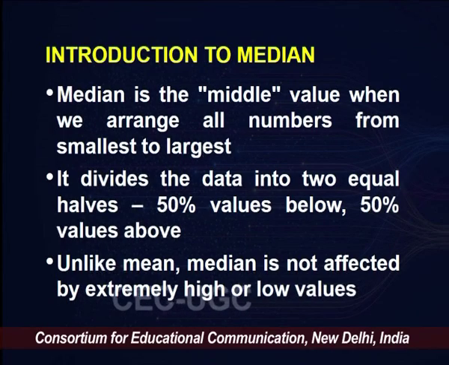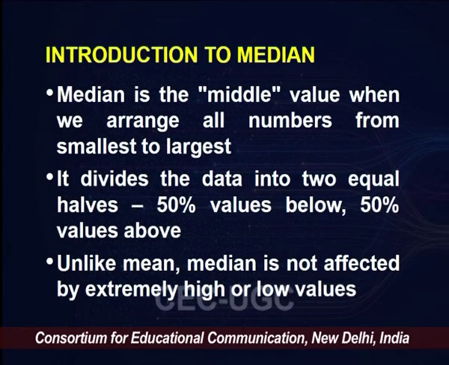Now we have already seen how we understand these things. If you have any difficulty understanding what sum or len means, you can go back to ChatGPT and ask it to explain what sum does and what len does. ChatGPT will tell you sum calculates the summation of all those numbers and len tells you the length of the list. So this is the first measure of central tendency, mean.